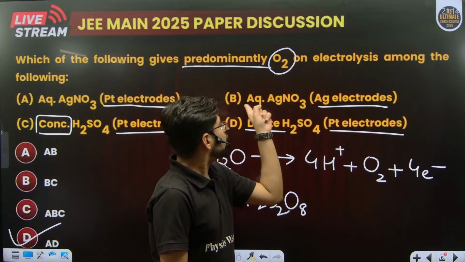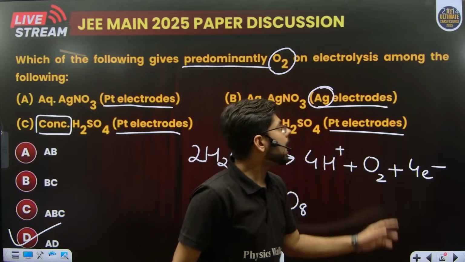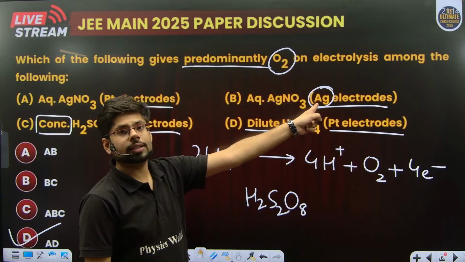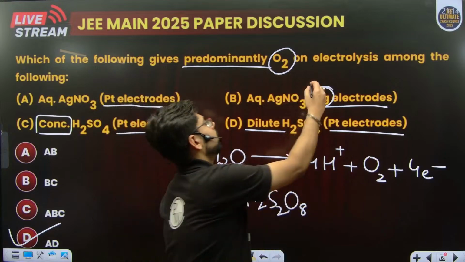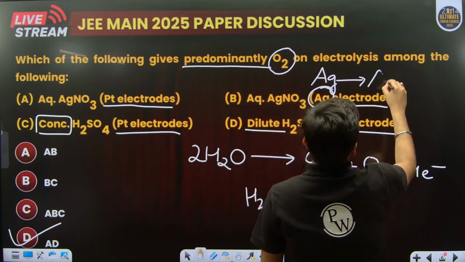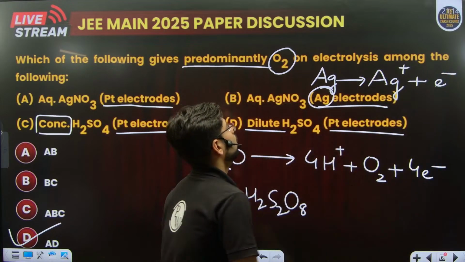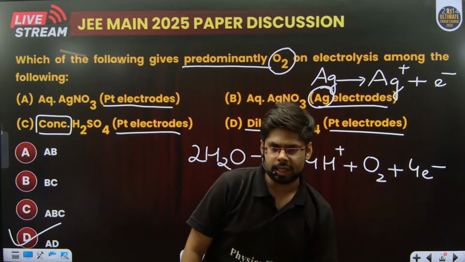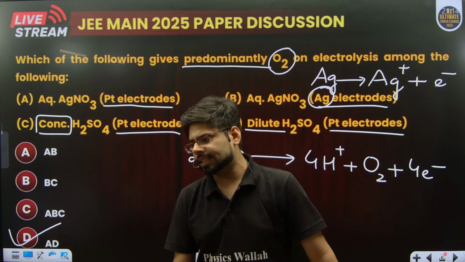In case you have doubt about option B, let's come to option B. Look at this word. Active electrodes are used. When active electrodes are used, those electrodes will take part, which means here Ag will undergo oxidation in this manner. This is on the anode, so there is no chance of O2 being obtained. So this is based on products of electrolysis.